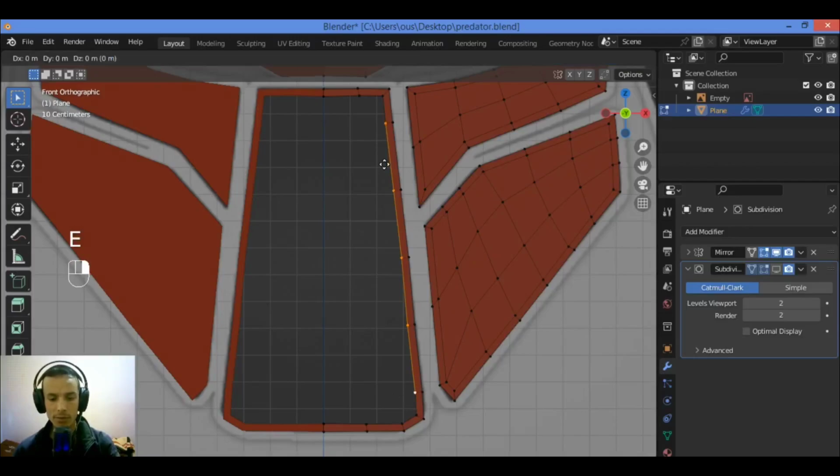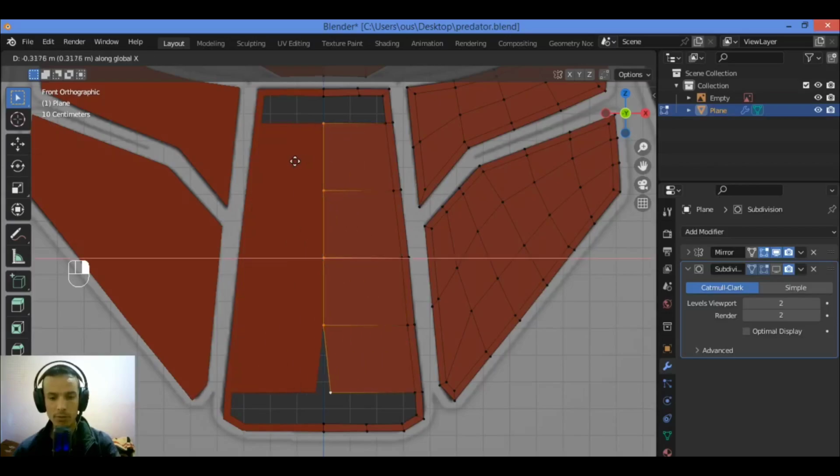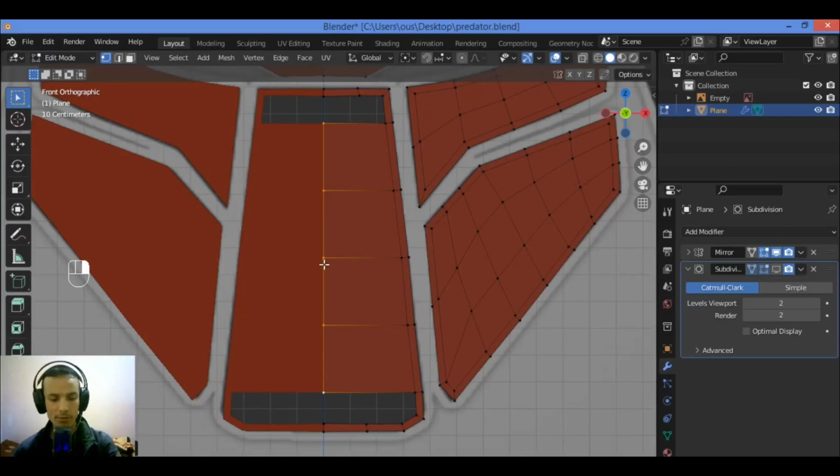Hit E to extrude it and hit X. Let's extrude it all the way through this section until they are merged at the center of symmetry. So let's see what we should do in this case. This topology is quad-based topology and it's better and clean. So Ctrl R, let's add another loop cut at center. Select these 4 vertices over there and fill up that gap. Select those vertices and hit F to fill that gap.